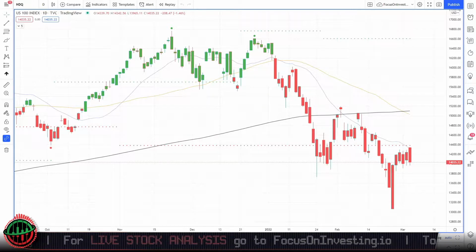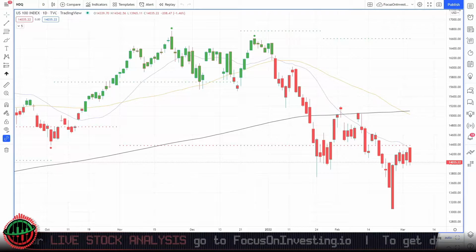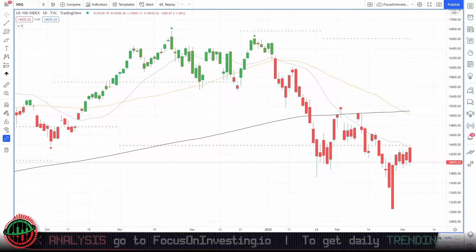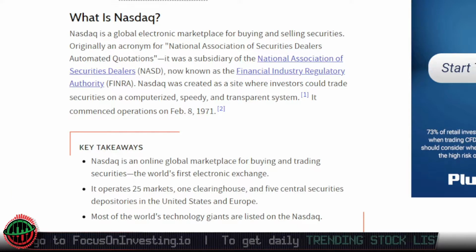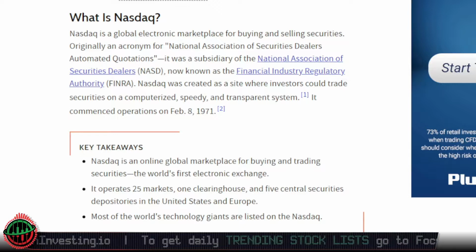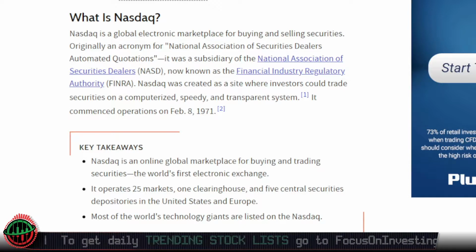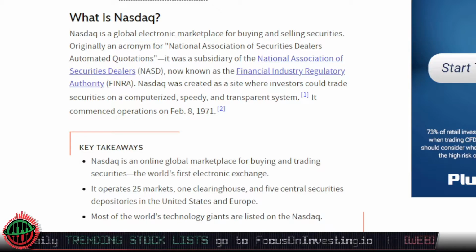So today we're going to analyze the actual Nasdaq index and see if the Nasdaq index is in a bear market. So first of all, let's take a look at what the Nasdaq is. The Nasdaq is a global electronic marketplace for buying and selling securities, originally an acronym for the National Association of Securities Dealers Automated Quotations. So the key takeaway is the Nasdaq is an online marketplace for buying and trading securities.